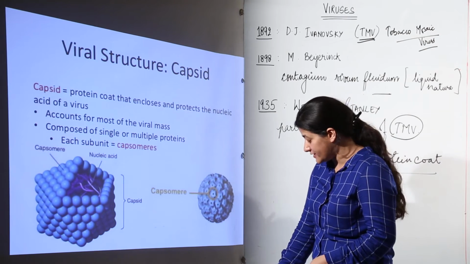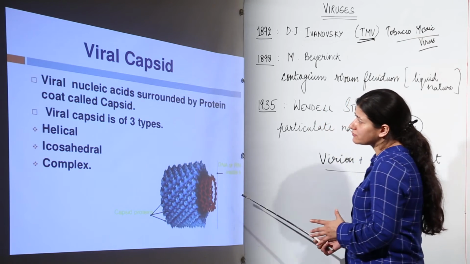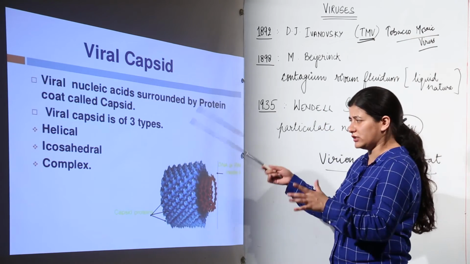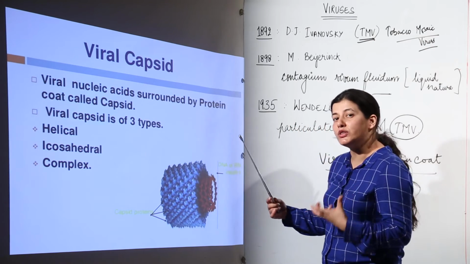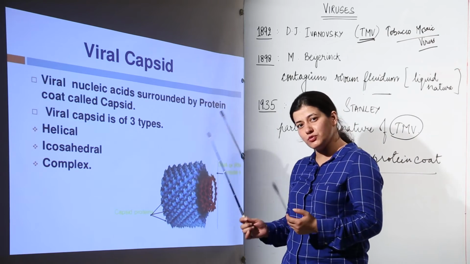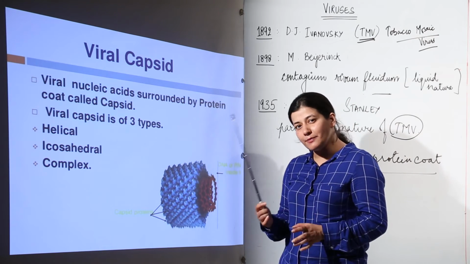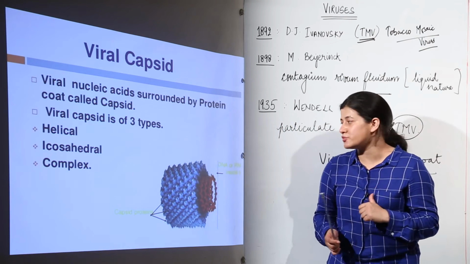of the capsid. Next we see that the viral capsid is surrounded by a protein coat. Again, it is repetition. It is of three types, based on the shape that the capsid has. First is helical, where the capsomeres are arranged in a helical pattern, as seen in tobacco mosaic virus, TMV, the first virus that was studied.